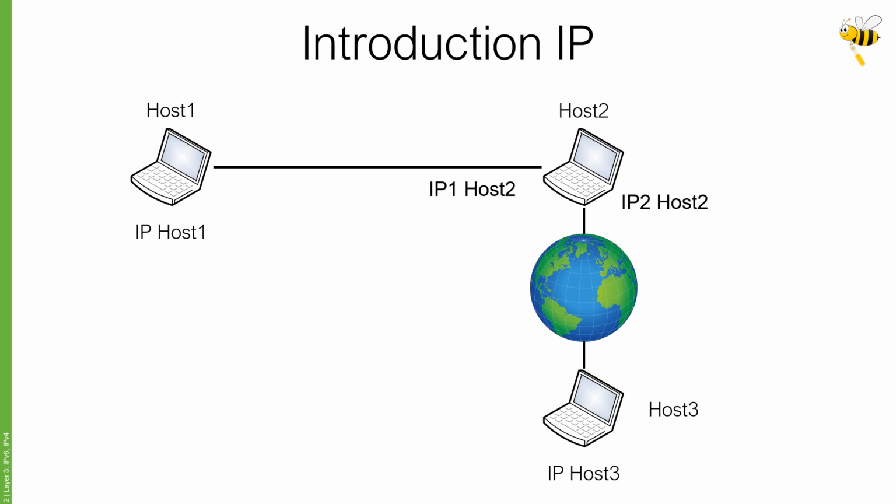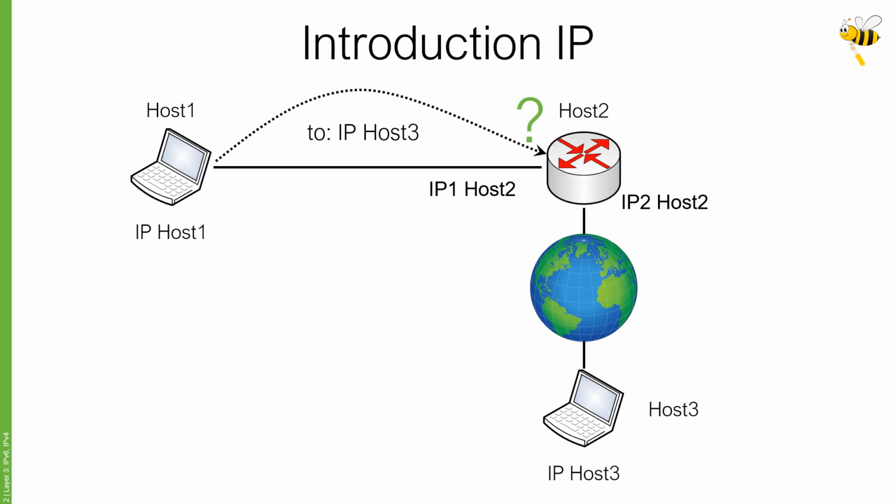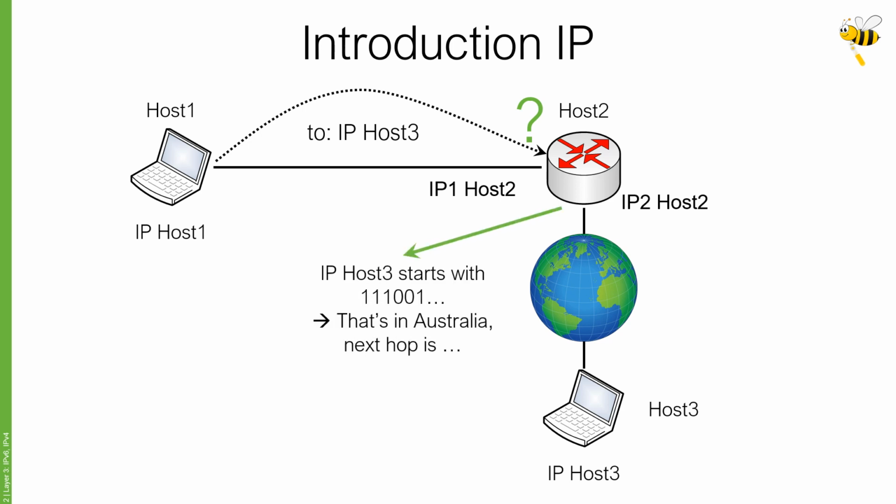IP addresses are not randomly assigned but follow a certain pattern. The following example illustrates this. If host 2, which also serves as a router, receives an IP packet for host 3, it just has to look at the first few bits of the IP address to check where to send the packet next. So in this case, it would be 111.0.0.1, and then recognize, oh, that's in Australia, or basically a router in Australia, and forward it there.